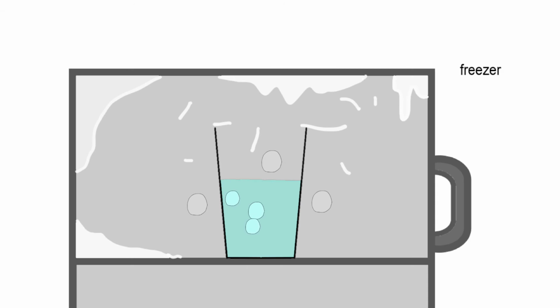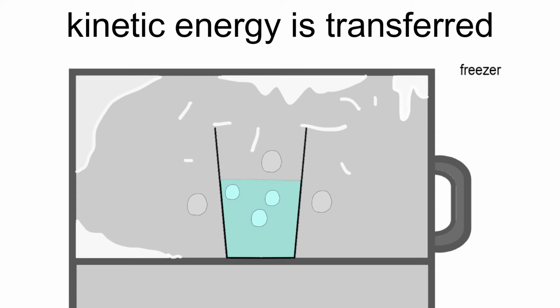Let's say we put this glass in a very cold environment, like a freezer. It is surrounded by really cold air that has a very low temperature. Now, what will happen is that the particles of the water will bump into the particles of the air and cause them to increase their velocity. In this process, the water particles will lose their velocity. This is the conservation of kinetic energy.